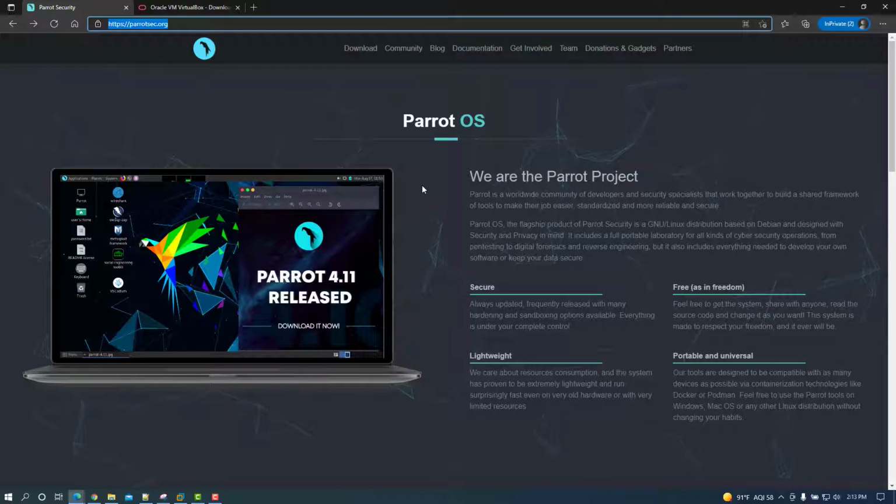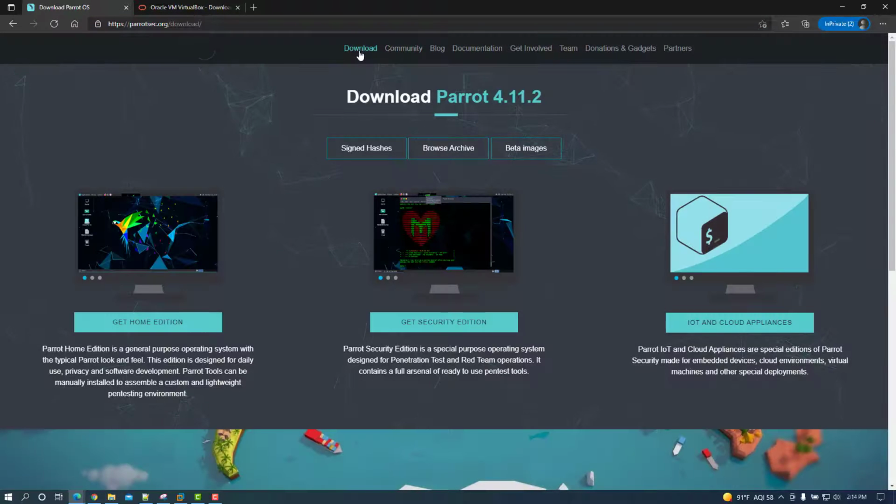If you're doing any reverse engineering, it has some programming tools in there, some digital forensic analysis, and some privacy features as well. As you can see here on parrotsec.org, this is the home page. If we just go over to the download page here, you'll see the distributions that are available. Current version is 4.11.2, and that's going to be across each of these.